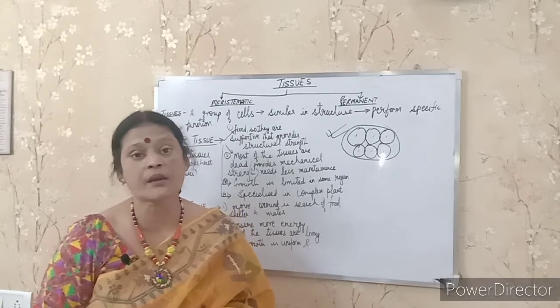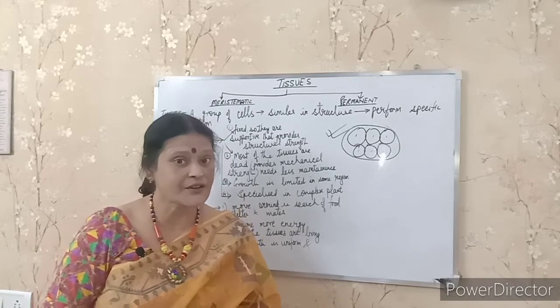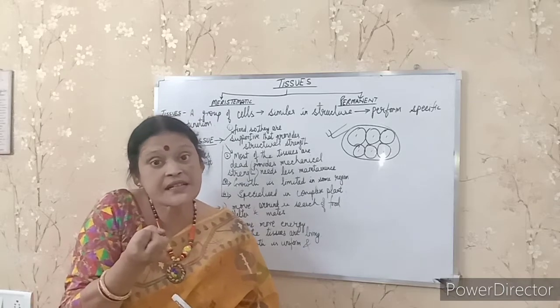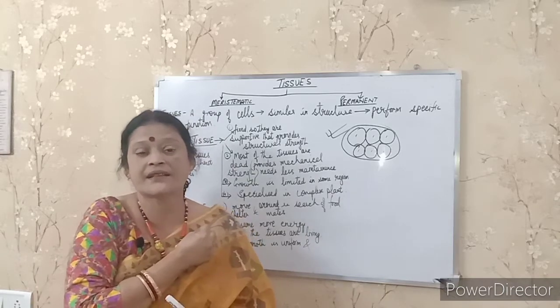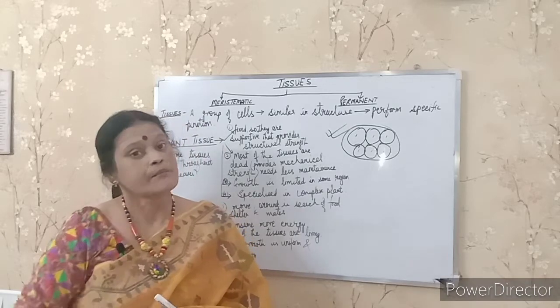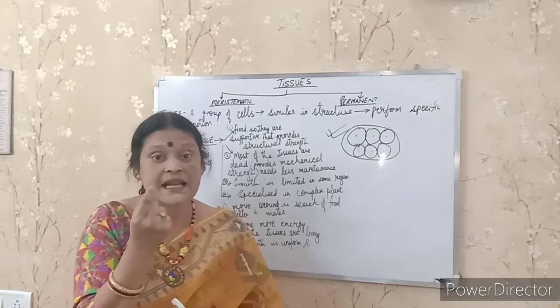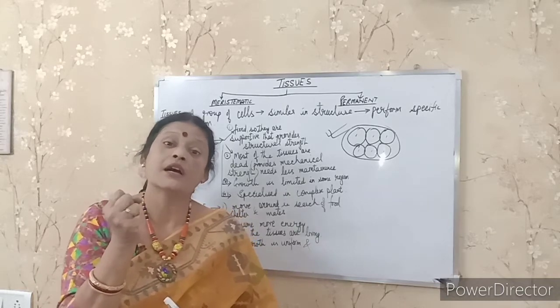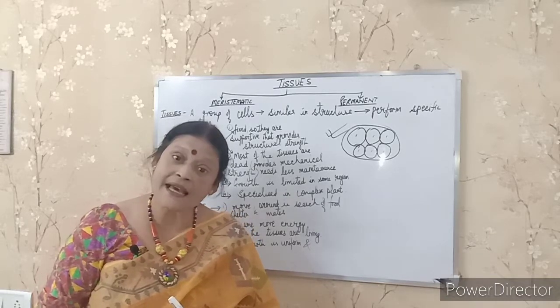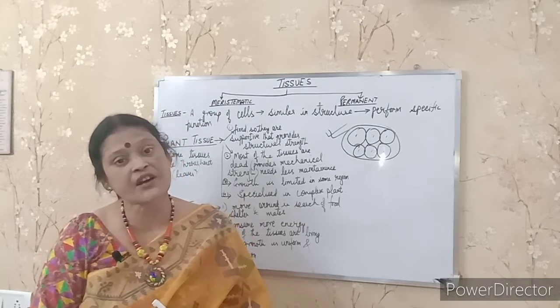Suppose I am talking about nervous tissue, so the neuron, which is a nerve cell, when different nerve cells are combining together, it forms nervous tissue. For example, muscular tissue, when muscle cells combine together to form the muscular tissue that performs a specific function.